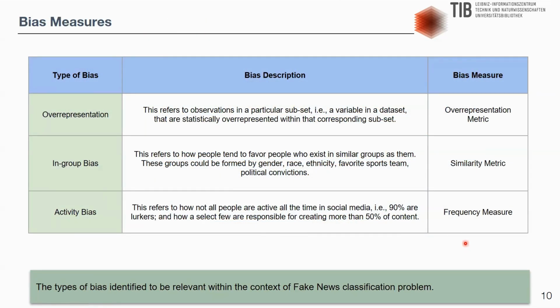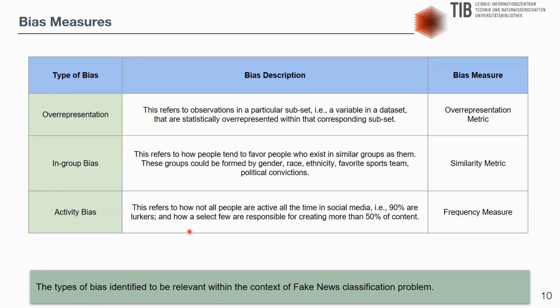Bias measures. Overrepresentation bias. Overrepresentation bias refers to a type of bias where certain groups, perspectives, or types of information are disproportionately represented in a dataset, media coverage, or other context. In-group bias. In-group bias is a form of social bias where individuals preferentially treat or favor members of their group over those of other groups. This bias can manifest in various ways such as judgments, behavior, and decision making. Activity bias. Activity bias refers to distortion in data or perception that arises because of uneven activity levels among different groups or individuals.